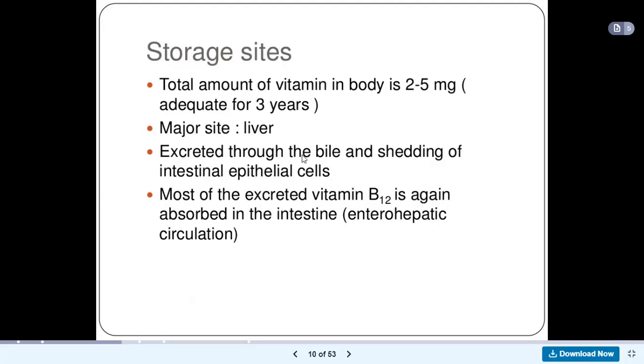And then it is excreted through the bile and shedding of intestinal epithelial cells. So some amount of vitamin B12 is excreted through bile, and then most of the excreted vitamin B12 is again absorbed in the intestine in what we call the enterohepatic circulation, the circulation between the intestine, or the digestive system, and the liver.